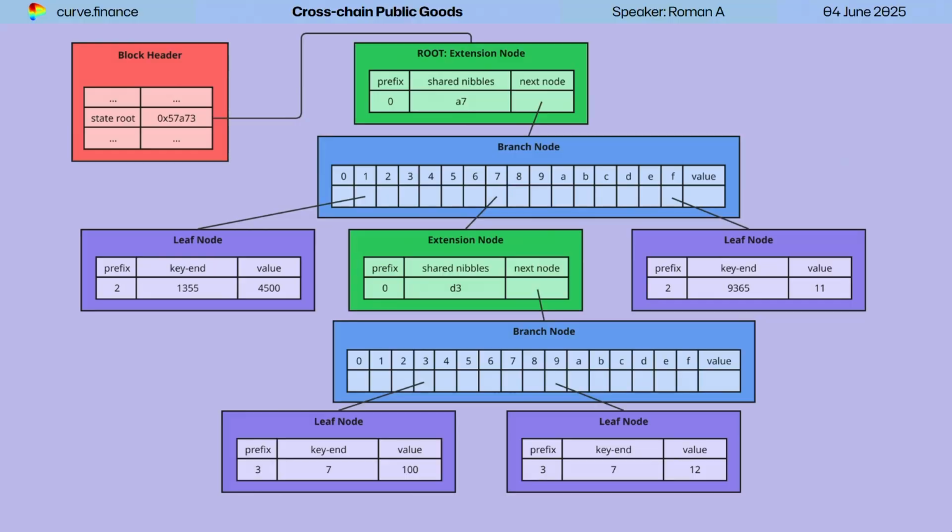So now going deeper on the storage proofs. A blockchain consists of different blocks with headers, which are hashed, becoming a block hash. And one of the fields is the state root. So given a block hash, you can verify the state root value.